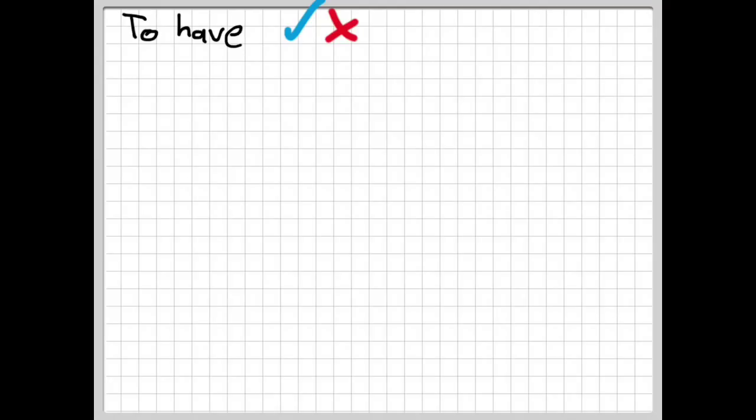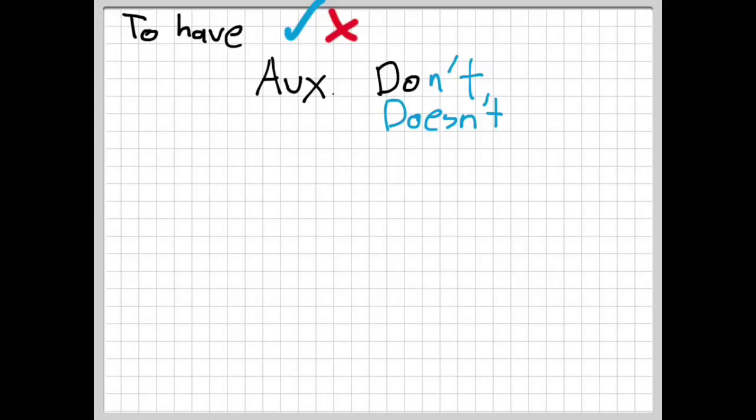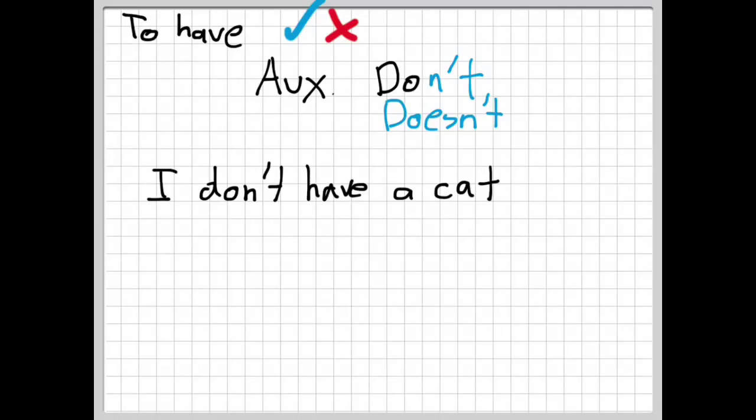Let's now look at the negative form of the verb to have. For this we will need the auxiliary verb to do, and we will place it in the negative form. This form would go between the subject and the verb to have. Here, for example, I being the subject and have being the verb.